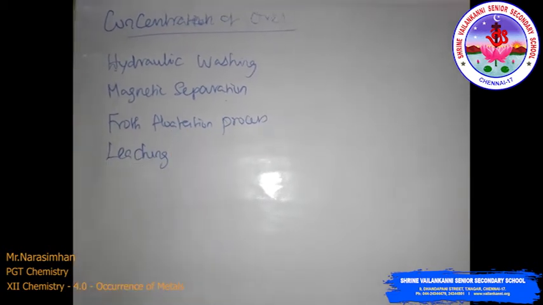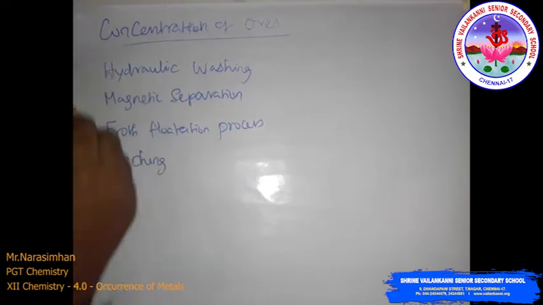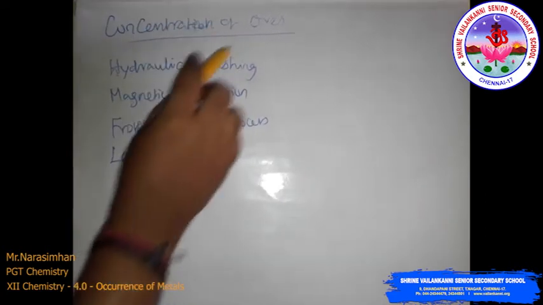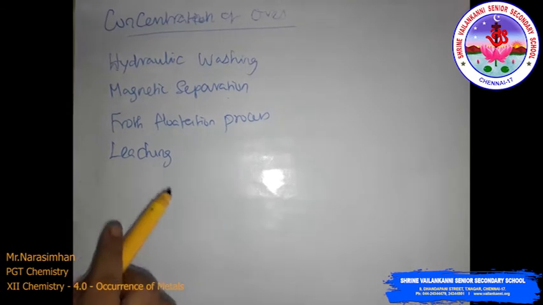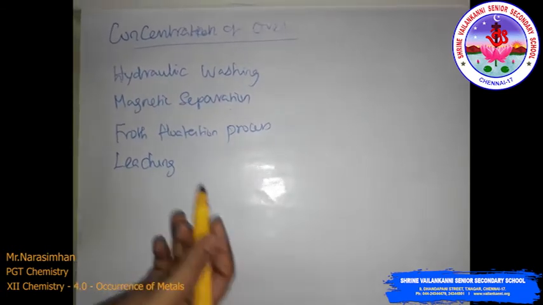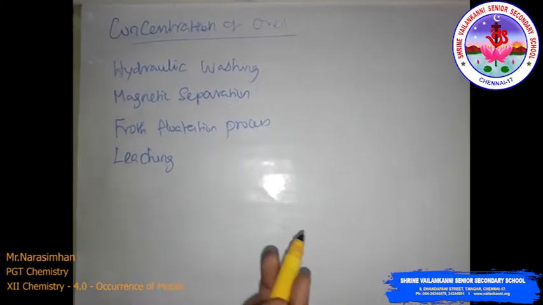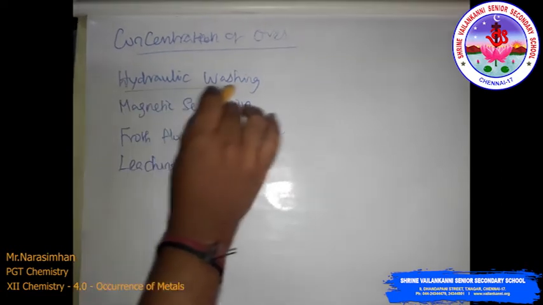In the concentration of ores there is removal of unwanted materials, also called dressing or beneficiation. The first one is hydraulic washing.